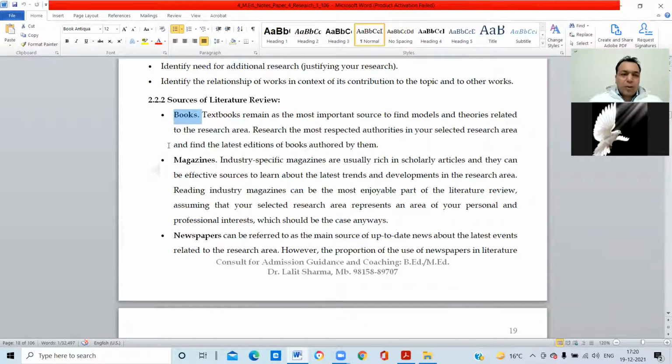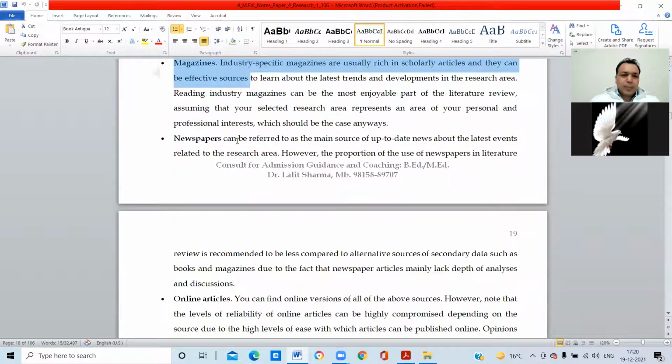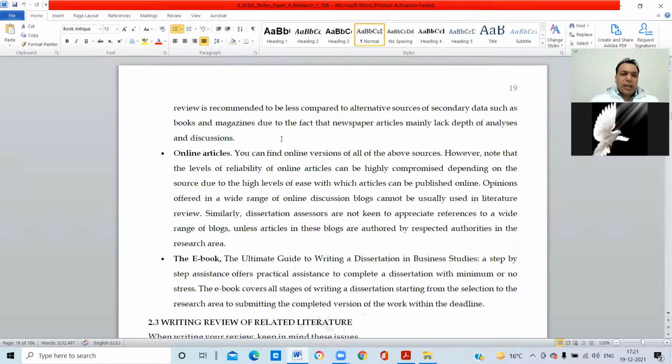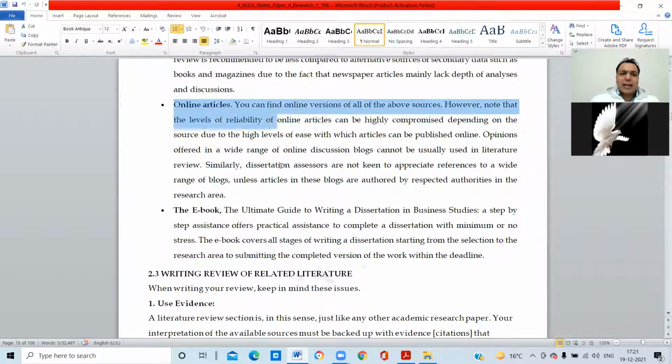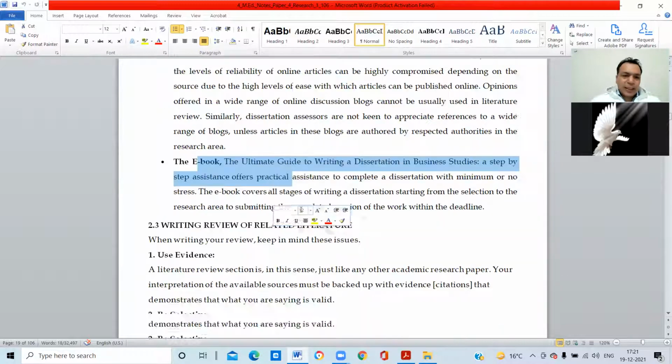So what are the sources of literature review? How can we get the data? We can get the data from books. We can get the data from magazines. We can get the data from newspapers, from old newspapers if available. Okay, we can get the data from online articles. We can get the data from ebooks, because these are the sources from where we can get the data, right?